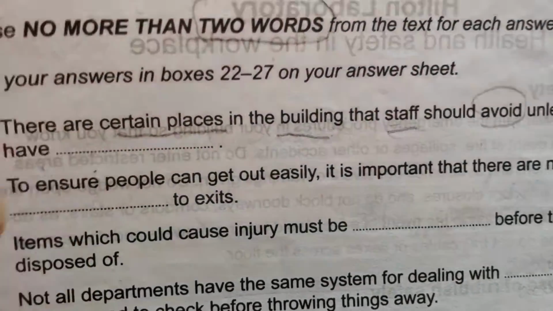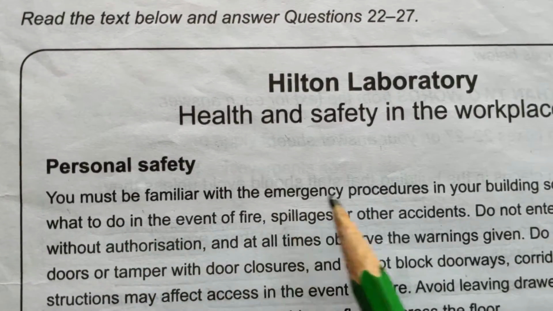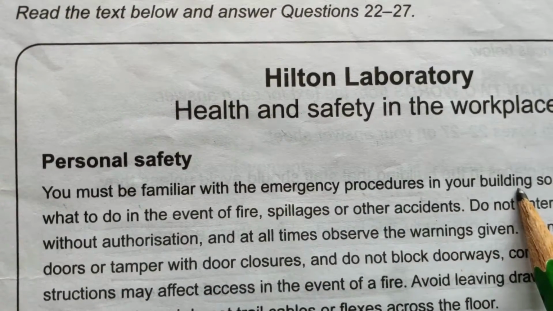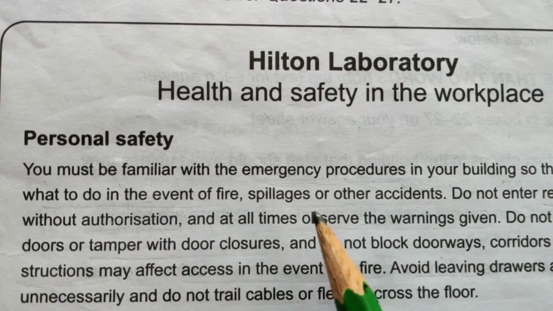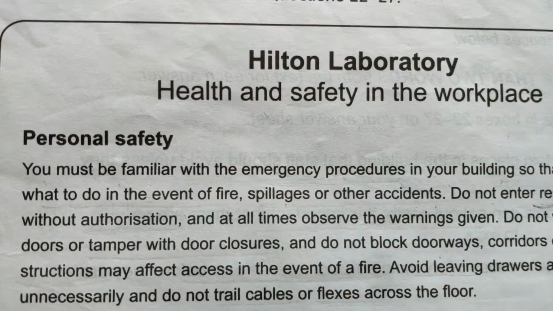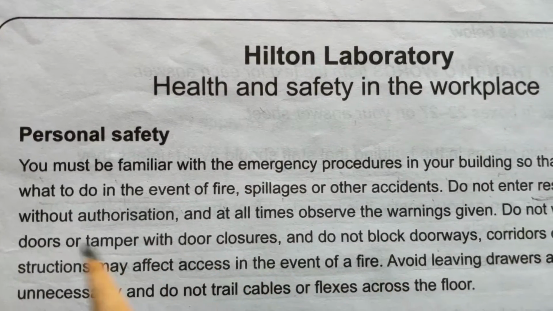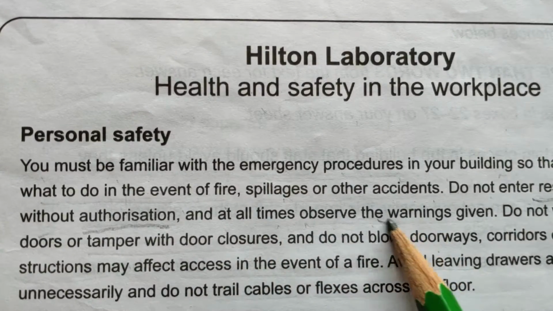Let's read the paragraph with the questions. Certain places and staff and avoid. You must be familiar with the emergency procedures in your building so that you know what to do in the event of fires, spillages or other accidents. Do not enter restricted areas without authorization, and at all times observe the warnings given.